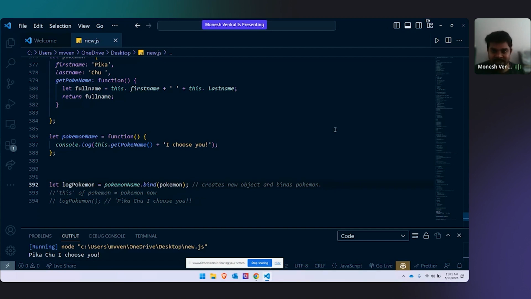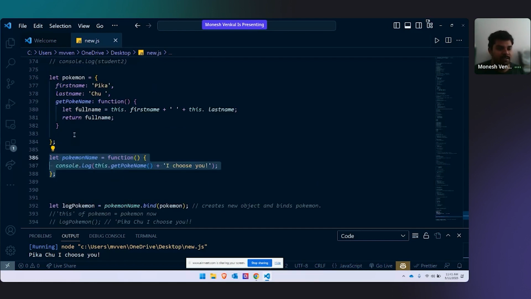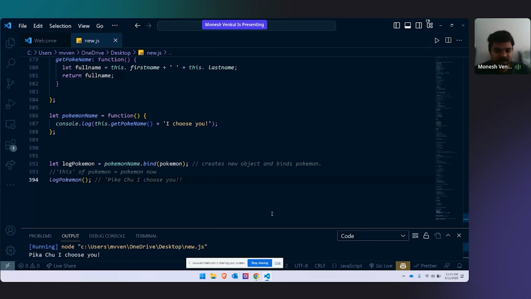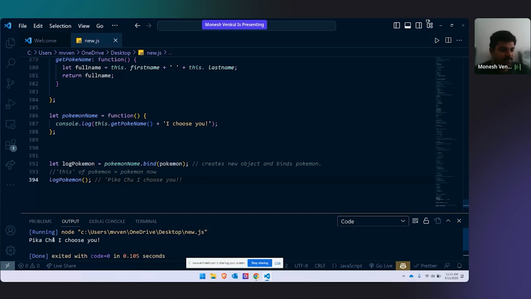Bind, when you run this code, automatically creates a copy of this Pokemon name and pastes it into this Pokemon object. Now if I run the code, oh sorry, this also I have to call. I have to call log Pokemon. I will get the output Pikachu, I choose you.